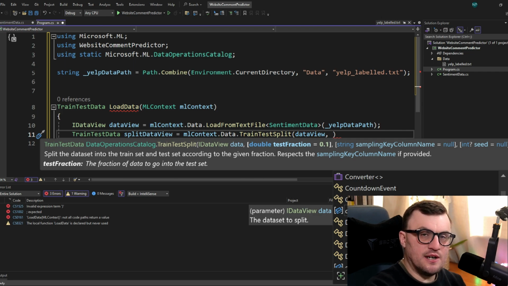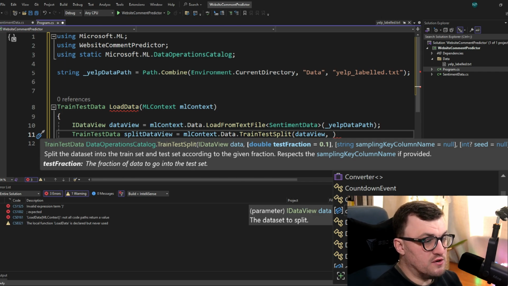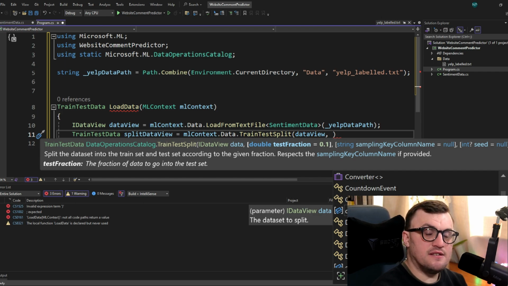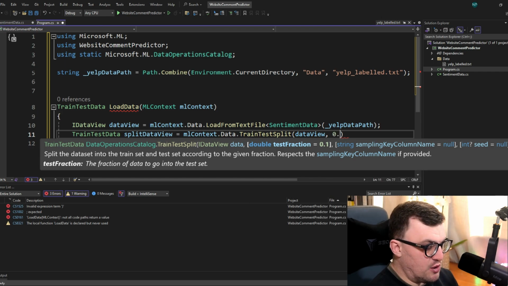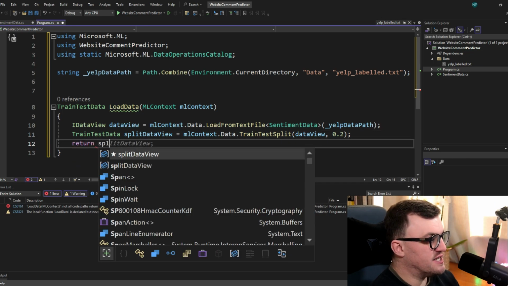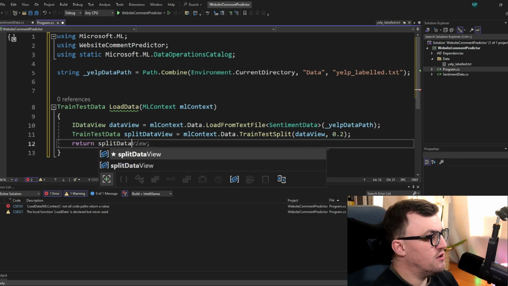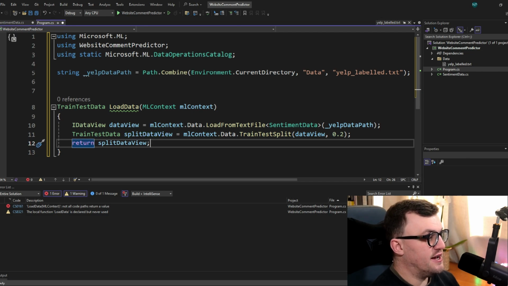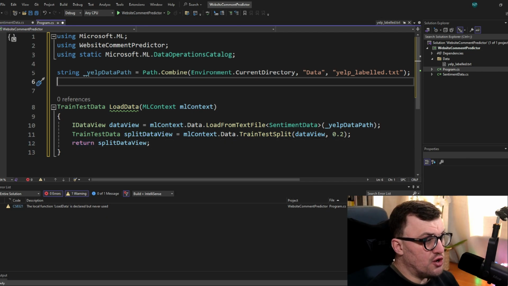And then you can specify which fraction of the data actually goes into the testing set. So because it splits it up into training data and test data, you can say, okay, take 0.1, which is the default, of the data, and assign it to the test data. I'm going to say 0.2 just to give it an extra bit of data for testing. And then we just return that splitDataView so that we're returning a TrainTestData type. So there's our load data function.